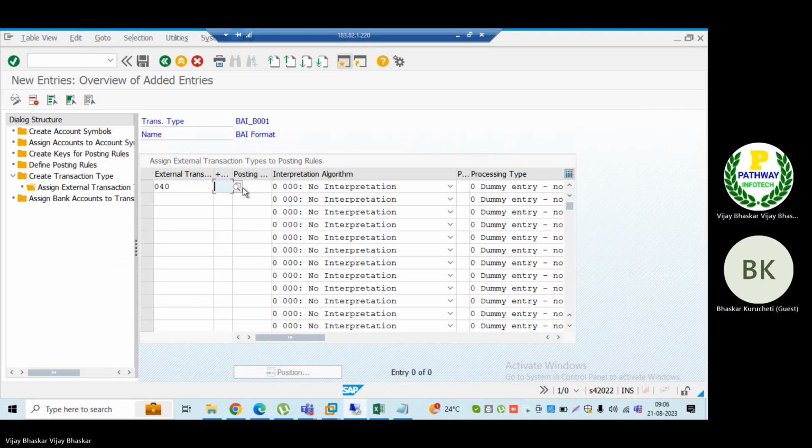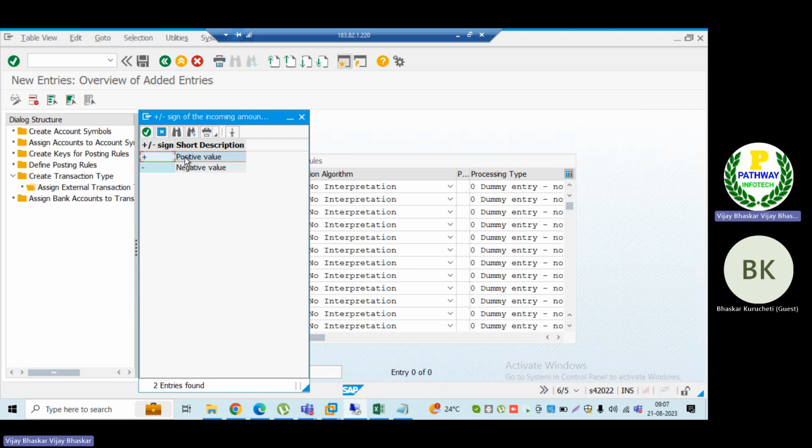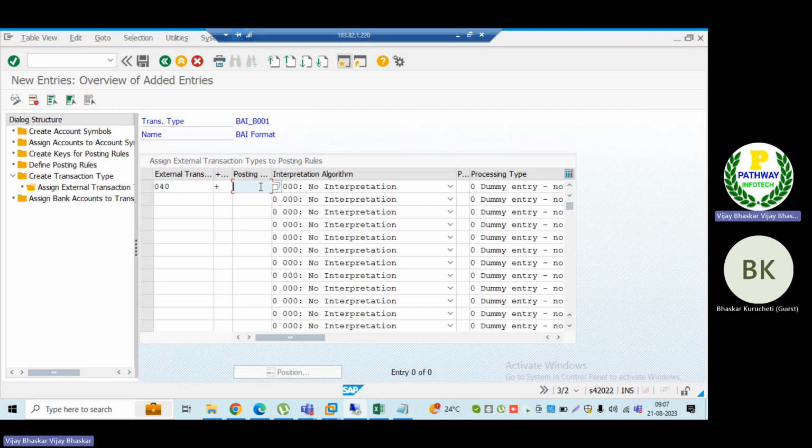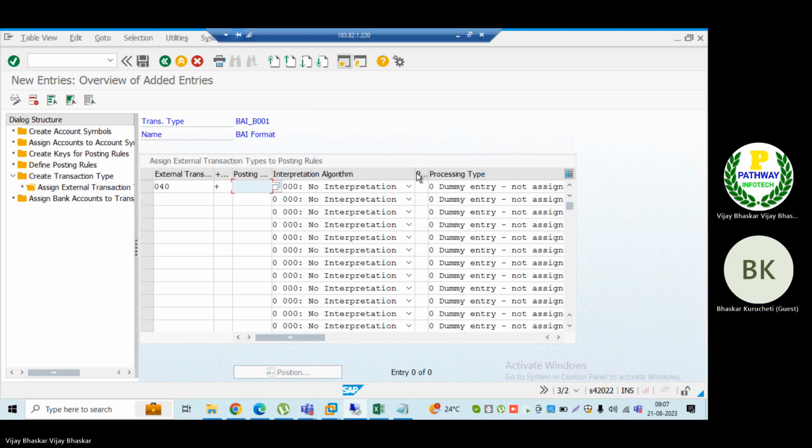Now my opening balance is a positive balance only. I have not yet defined any posting rule because for this one posting rules are not required. Keep it with no interpretation algorithm. The posting rules we define say which GL account is to be debited and which GL account to be credited.